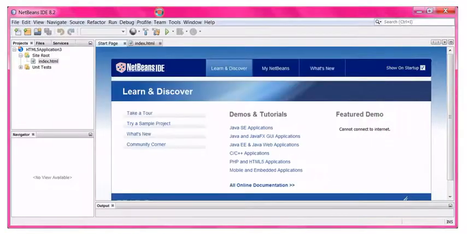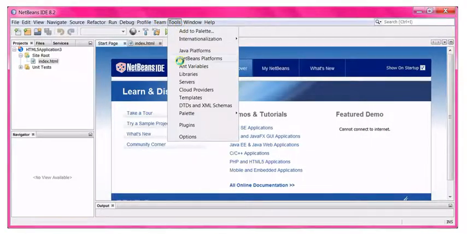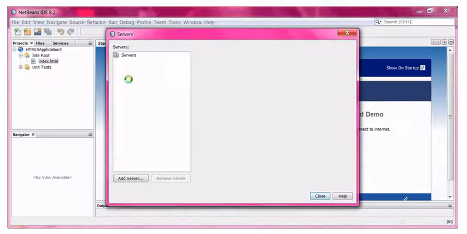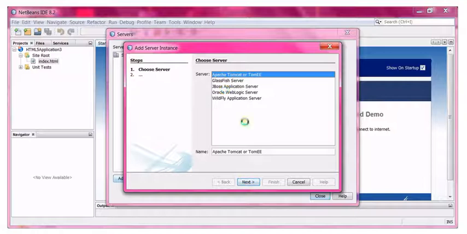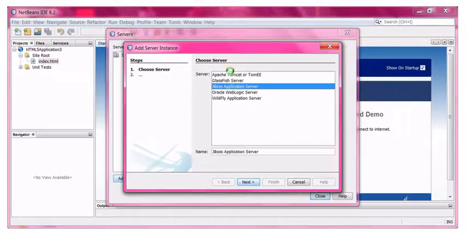Similarly, for running servlet programs, we need to install Tomcat server or XAMPP server. So go to Tools and select Servers, and you can add servers. So we will see this installation in a future video.